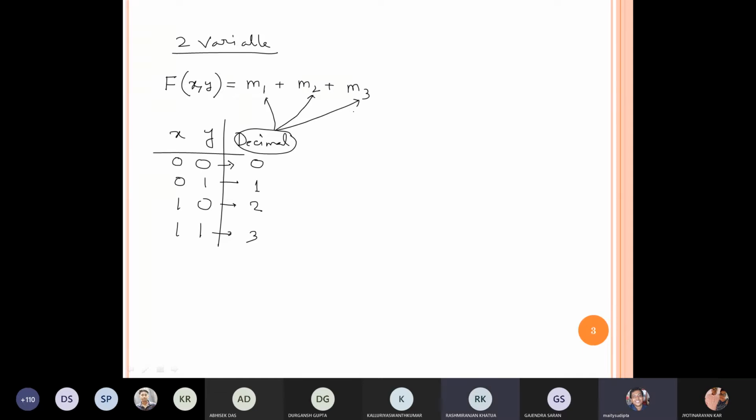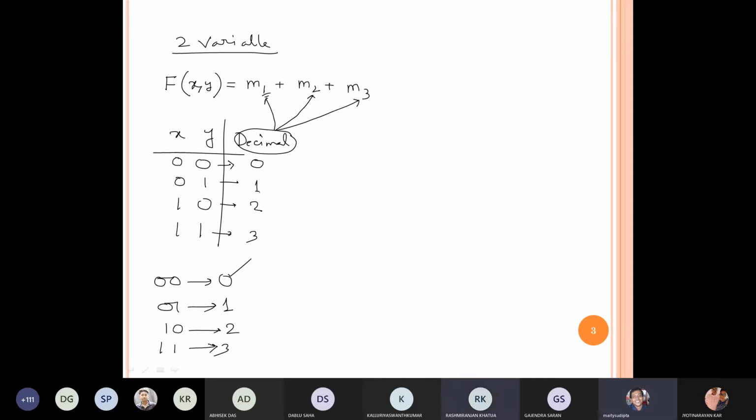Sir, how did you find the decimal equivalent? Convert binary to decimal. Convert 0 0, it is 0. Convert 0 1, it is 1. Convert 1 0, it is 2. Convert 1 1, it is 3. So in this way, we are getting the binary to decimal equivalent. This decimal equivalent is written in the subscript form.